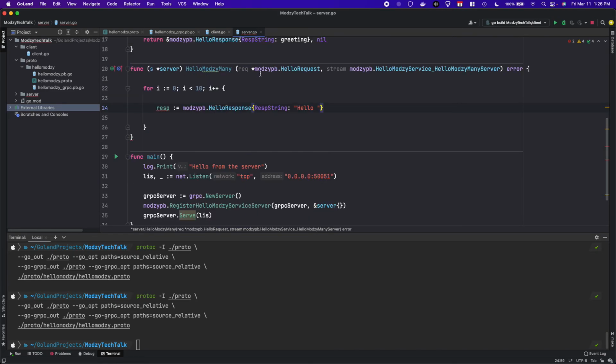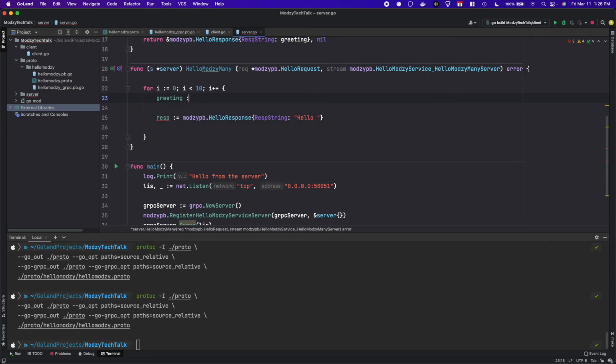Our response string will be hello. Actually, let's do this. Create a new greeting. Hello. We can still grab the value from the request. Hello, request plot name. This is greeting.